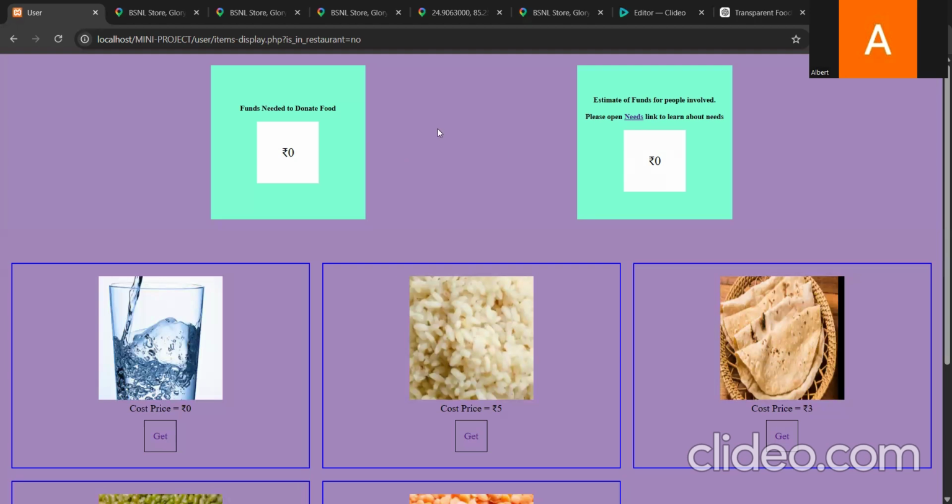Suppose I do not change the maximum amount of funds for people involved the next day to 5 rupees and keep it as 400 or 500, whatever it was initially. Then it will wrongly imply that even after withdrawing the amount, still 395 rupees or 495 rupees was there in the bank. That is wrong, right? After withdrawing, there is 0 rupees. So the maximum amount has to change from 400 or 500 to 5 rupees.